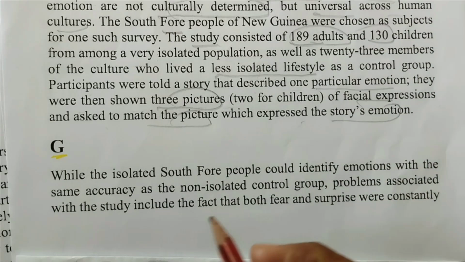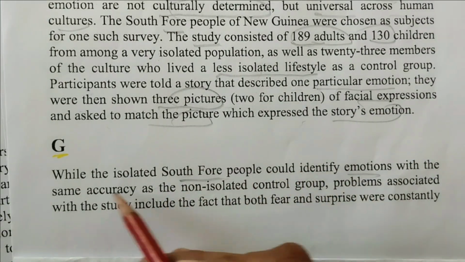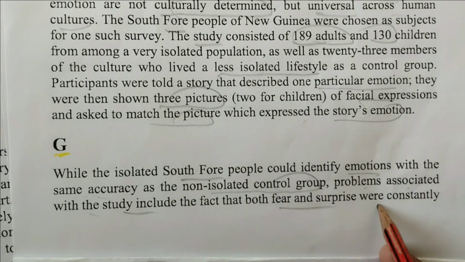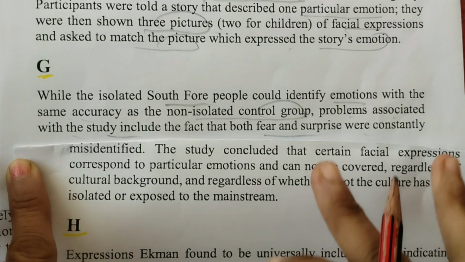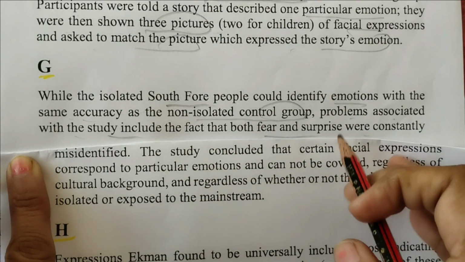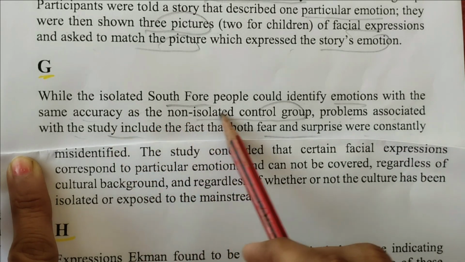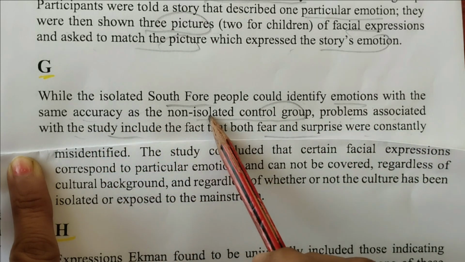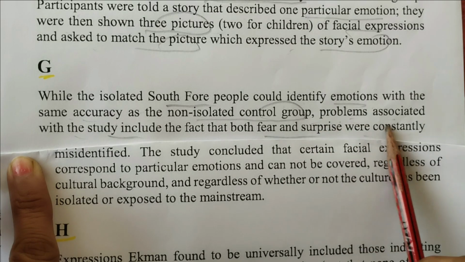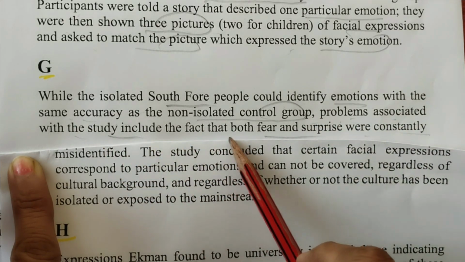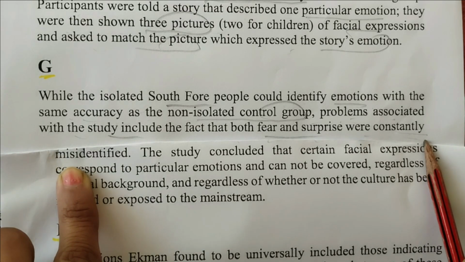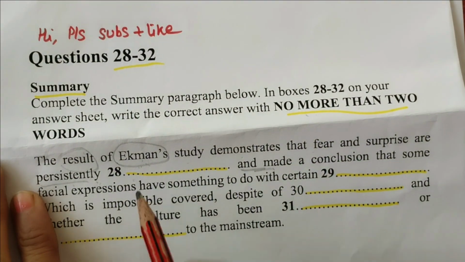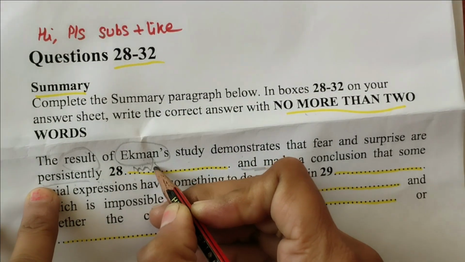Next paragraph: while isolated South Fore people could identify emotions with the same accuracy as the non-isolated control group, problems associated with the study were that fear and surprise were constantly misidentified. So this is the result. See this: fear and surprise are misidentified.